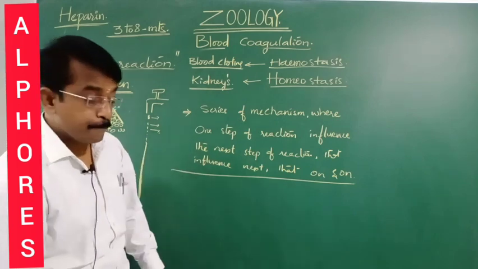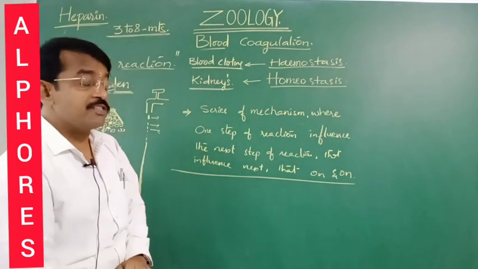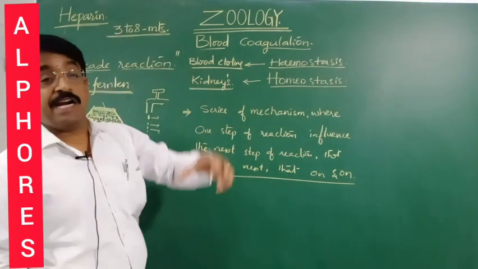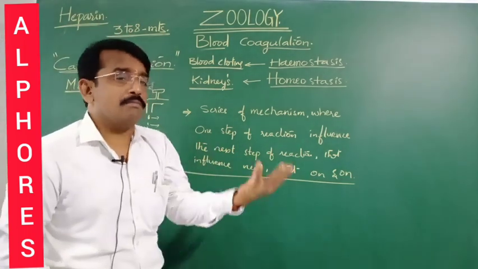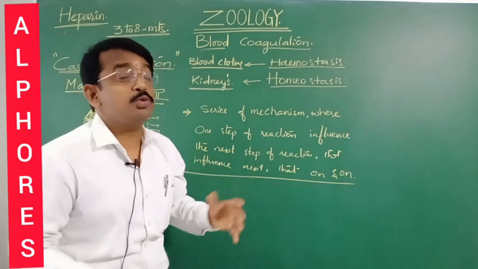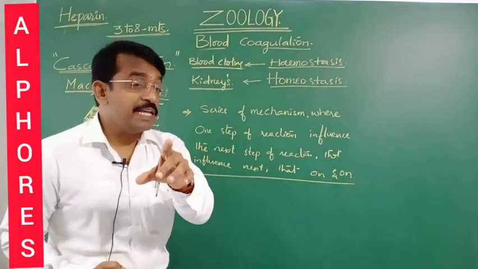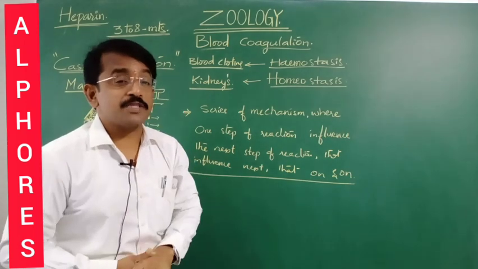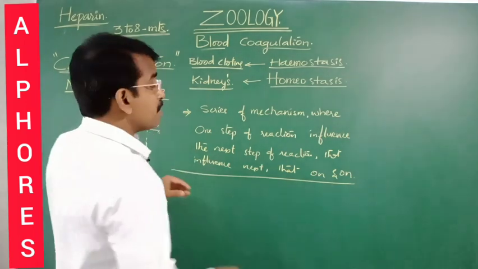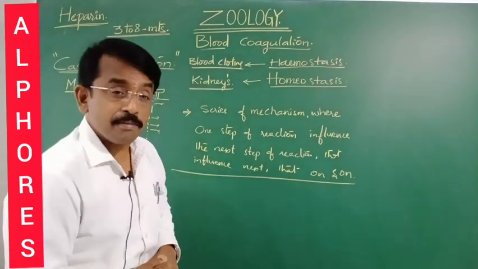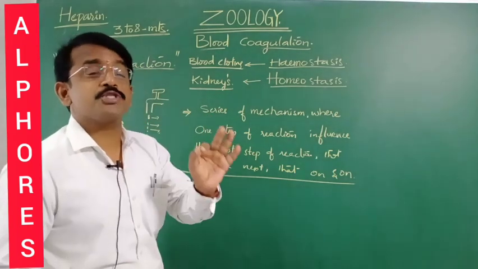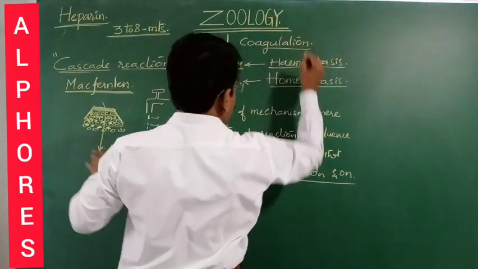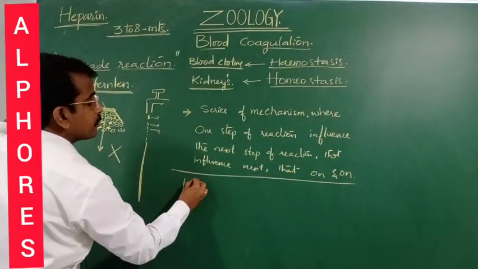You might have noticed in some individuals, even after 8 minutes or more, the blood does not clot. So blood loss, named bleeding, takes place, which means they are suffering from a genetic disorder, an X-linked recessive disorder, named hemophilia.